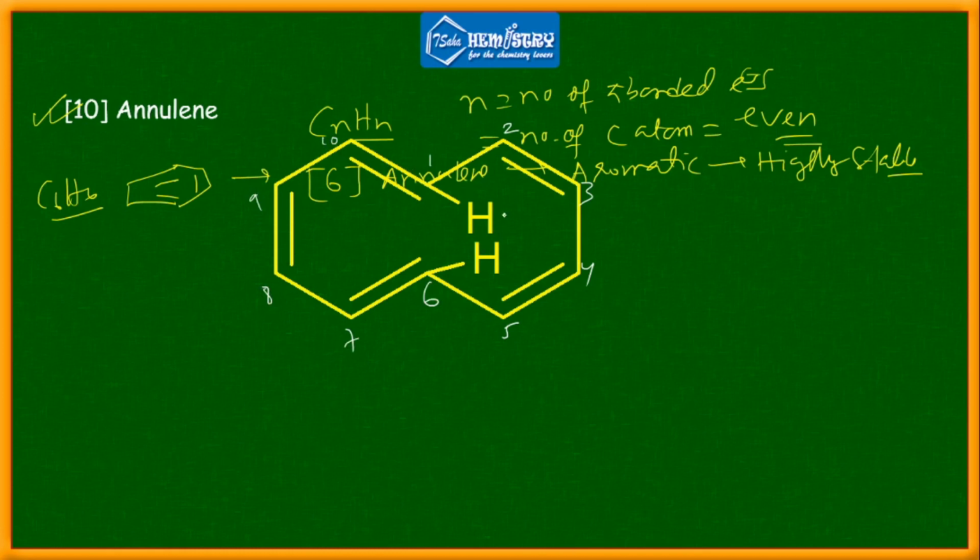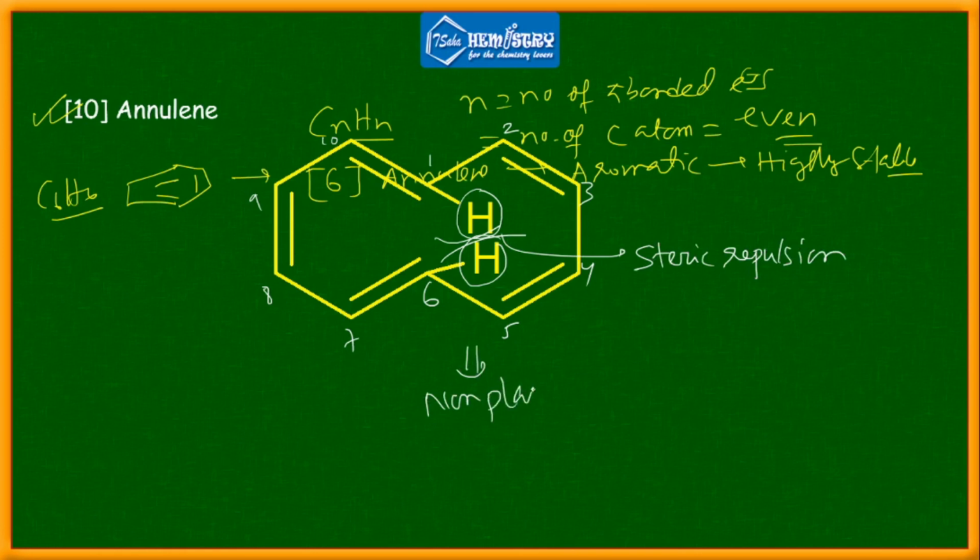The hydrogens at carbon 1 and carbon 6 repel each other, and due to steric repulsion the system is non-planar. Because of non-planarity, it is non-aromatic. It is not anti-aromatic, mind it. It is not even aromatic.